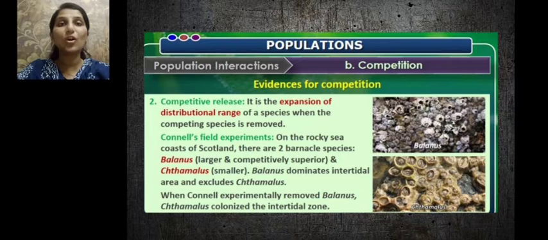But in Connell's field experiment, when they experimentally removed the Balanus, the larger and superior barnacle, the Chthamalus colonized the intertidal zone. That is, in the absence of the competing species, Balanus, it resulted in the expansion of the distributional range of the Chthamalus in the intertidal zone.